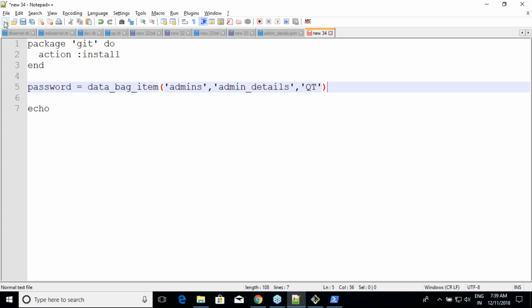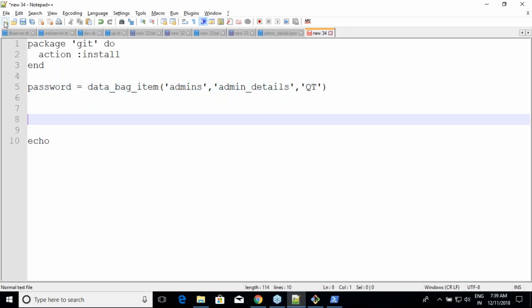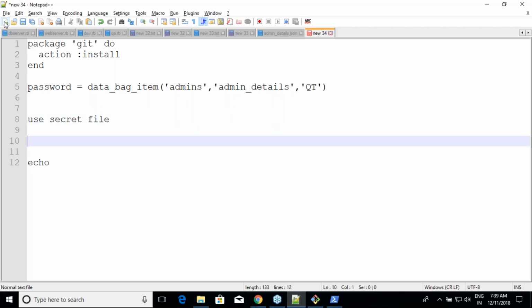There is one catch over here. This is good if you use a secret string. What will you do if you use a secret file? Because I can encrypt the data using SSH. You can go to SSH, create an encrypted key, and encrypt the data using that also. In that case, remember, whenever we use a secret file, you have created your own pem file and used that for encryption.